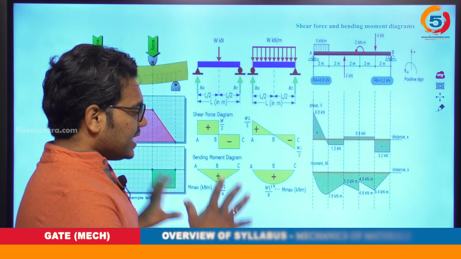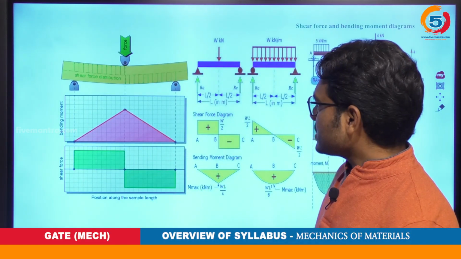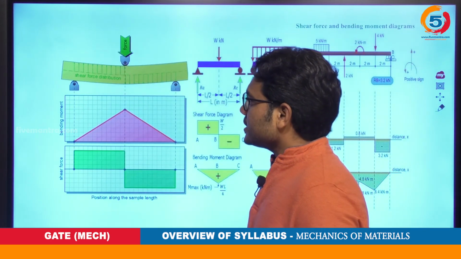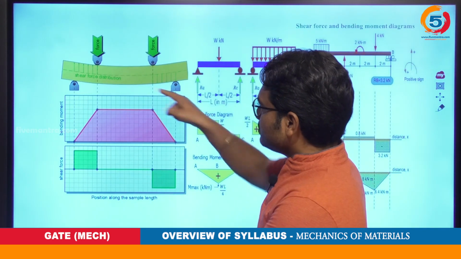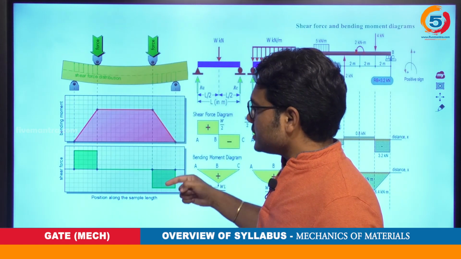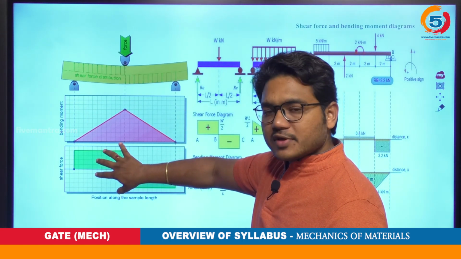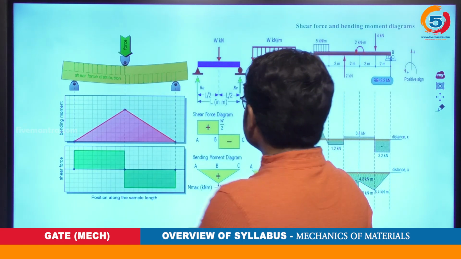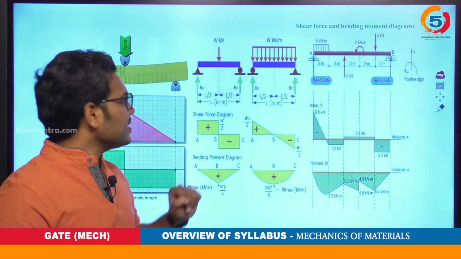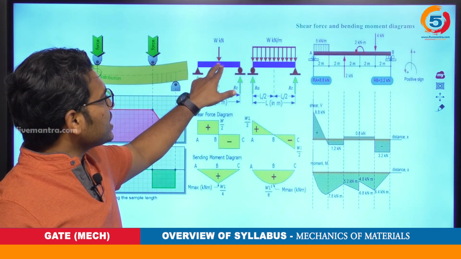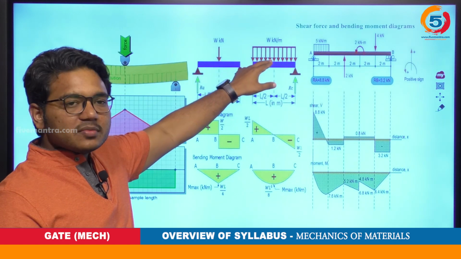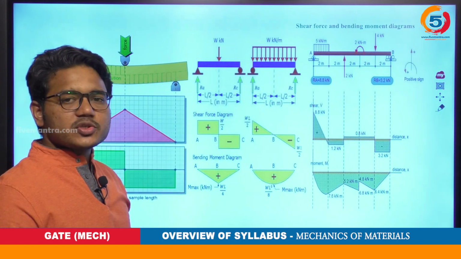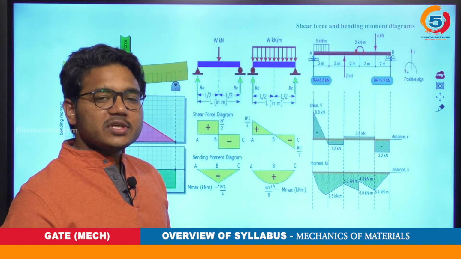This is just to indicate what all you have in this. You can clearly observe initially a single load at the center, two loads, and how based on these loads the shear force is changing, and how the bending moment is changing, isn't it? In this picture, just to make you understand, there are different types of loads: point load, distributed load, particularly uniformly distributed load, and also uniformly varying load.